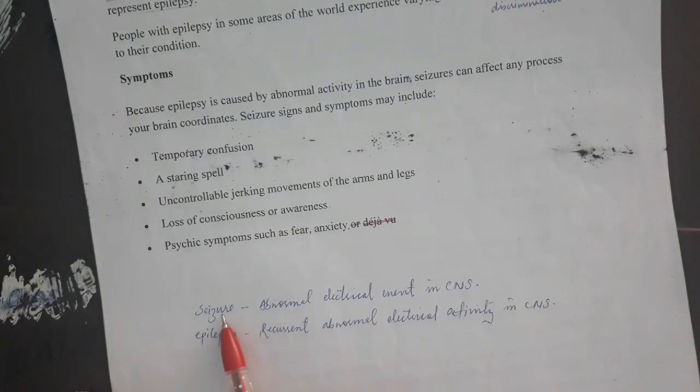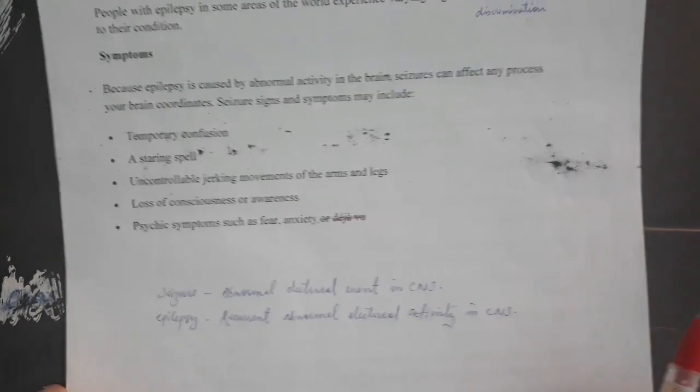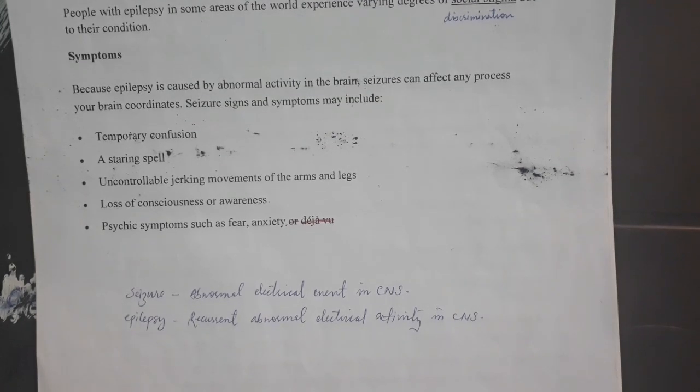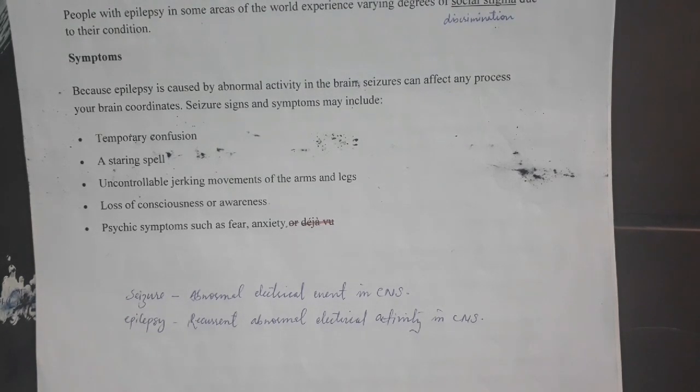Then what is the difference between seizure and epilepsy? A seizure is an abnormal electrical event in the CNS. Electrical events means the release of neurotransmitter in the synapse happens because of the influx and efflux of ions through ion channels that constitute the impulse. These are the changes of plus and minus, that is polarization and depolarization across the axonal membrane. That's why we call them electrical events.